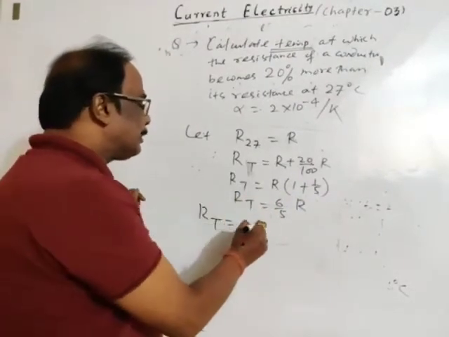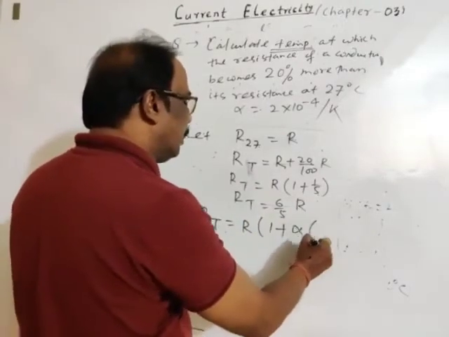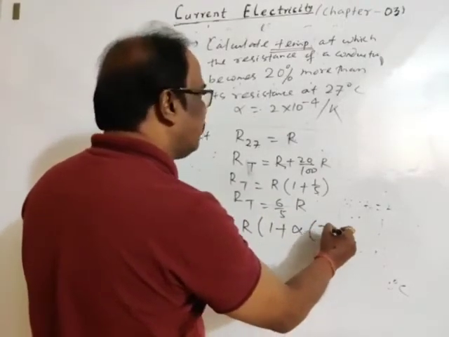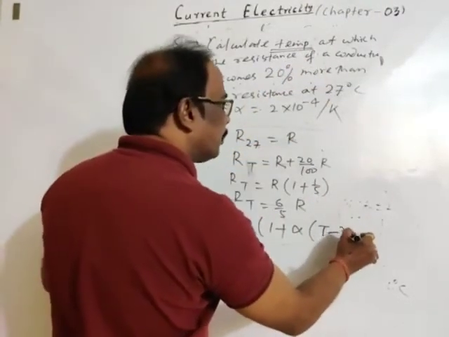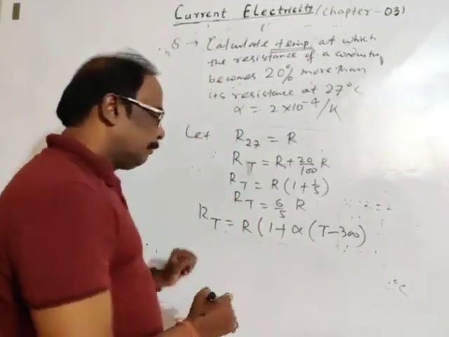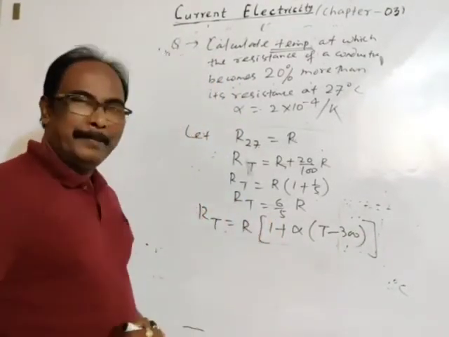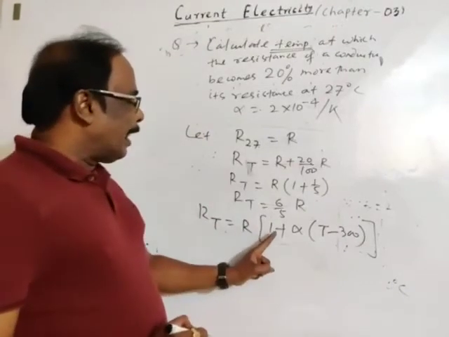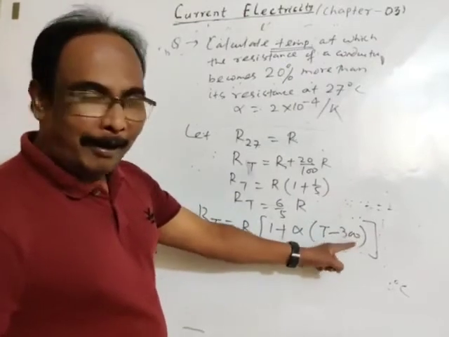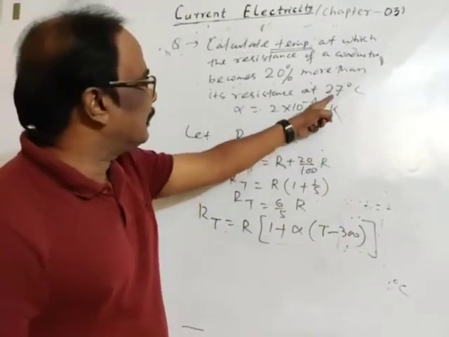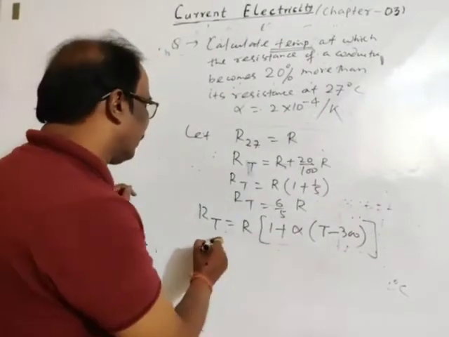Then R_T is equal to R into 1 plus alpha into the difference in temperature, T minus 27 degrees, which is 300 Kelvin. R_T is equal to R into 1 plus alpha delta theta, here delta T is T minus 300 Kelvin.